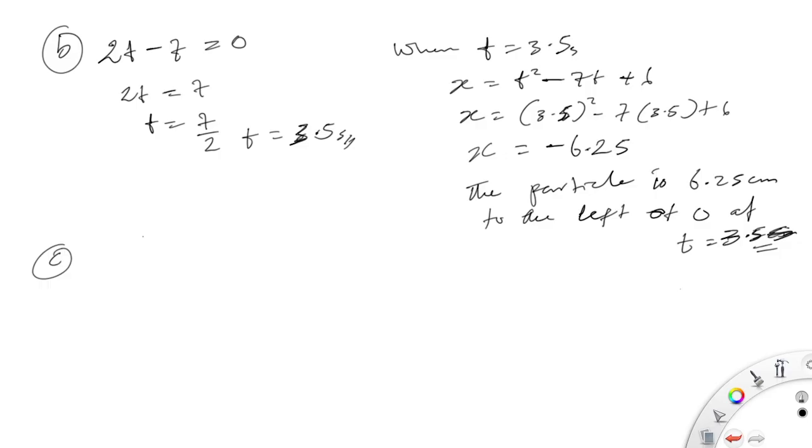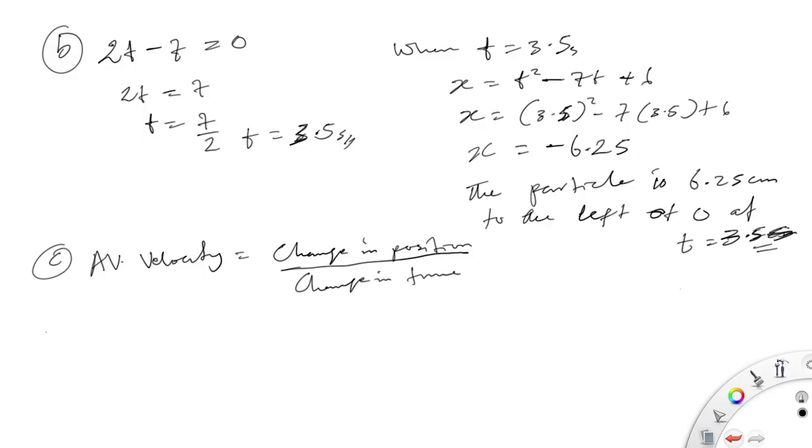What did C say? C says we should find its average velocity for the first 4 seconds. So average velocity, as we said earlier, is equal to change in position all over change in time.